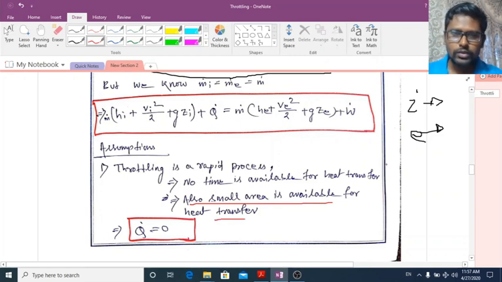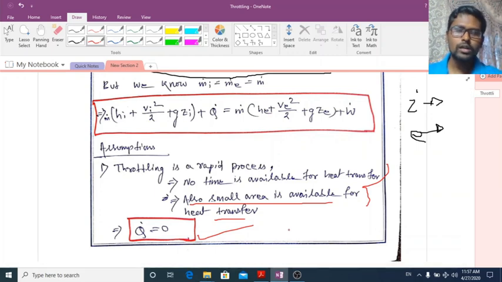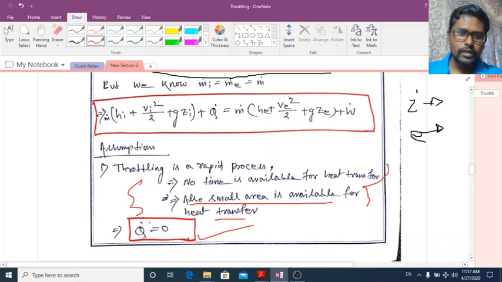By combining these two, the heat transfer is equal to 0. As it is a rapid process and there is no area available for heat transfer, Q dot is equal to 0, because heat transfer requires area. So by putting these two conditions, you get Q dot is equal to 0. This is our first assumption.